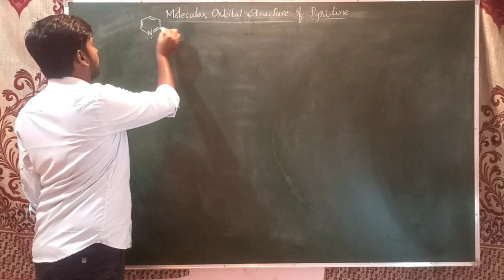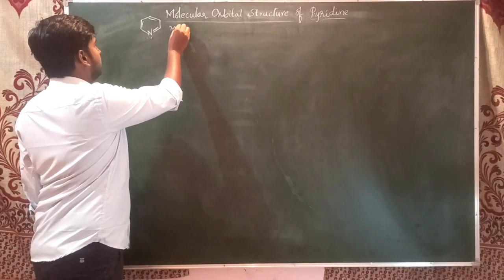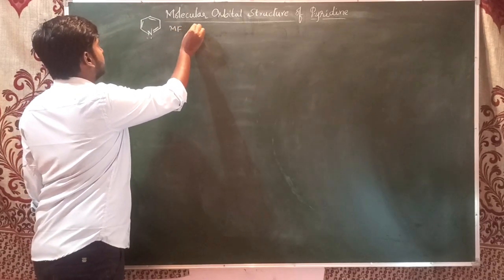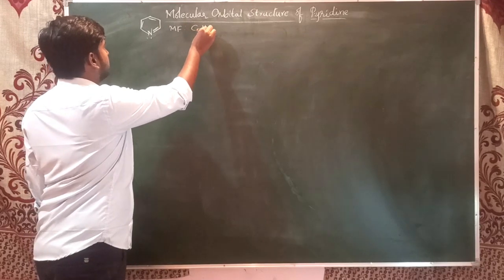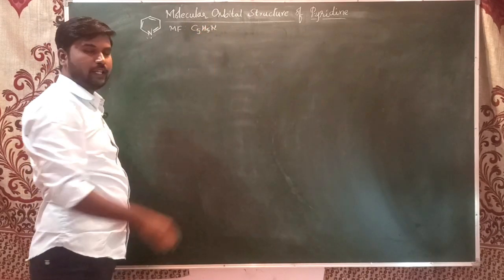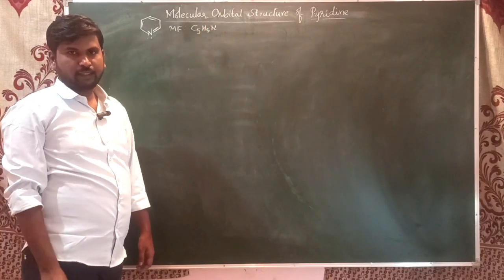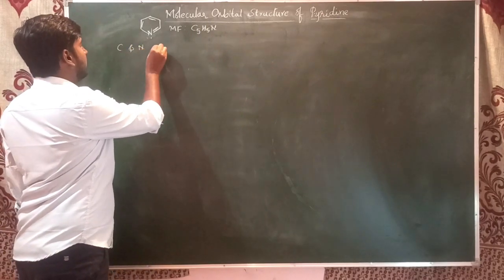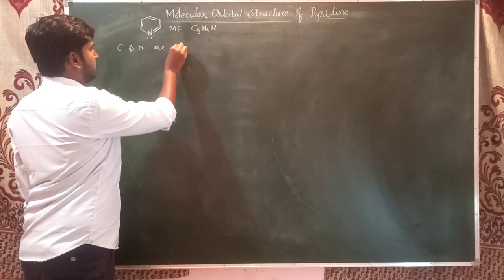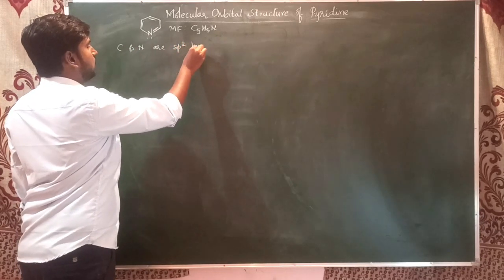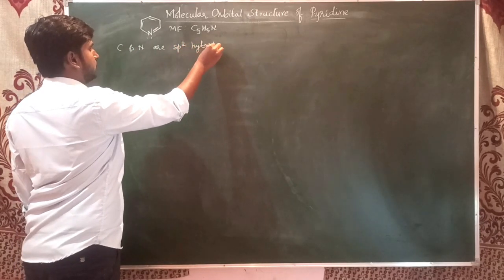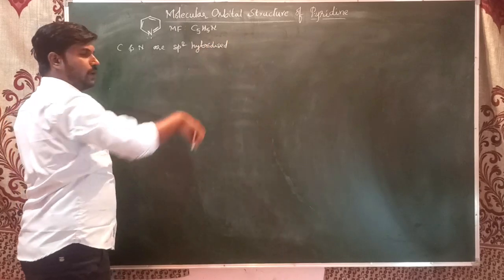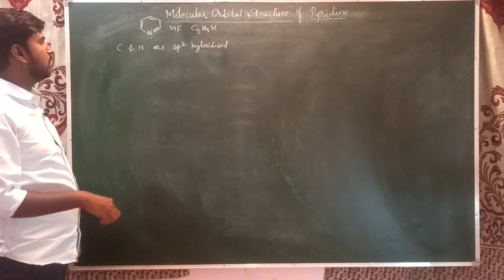If you write the molecular formula of pyridine, it is C5H5N. As usual, here also both carbon and nitrogen are sp2 hybridized. You all know the electron status when they are sp2 hybridized.